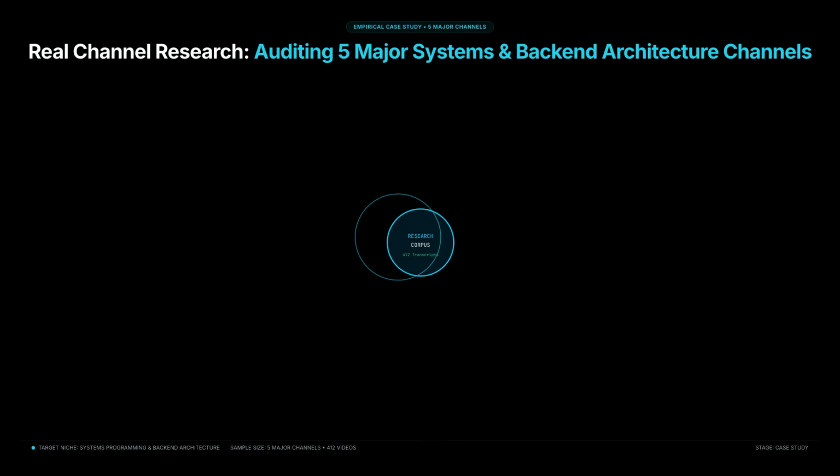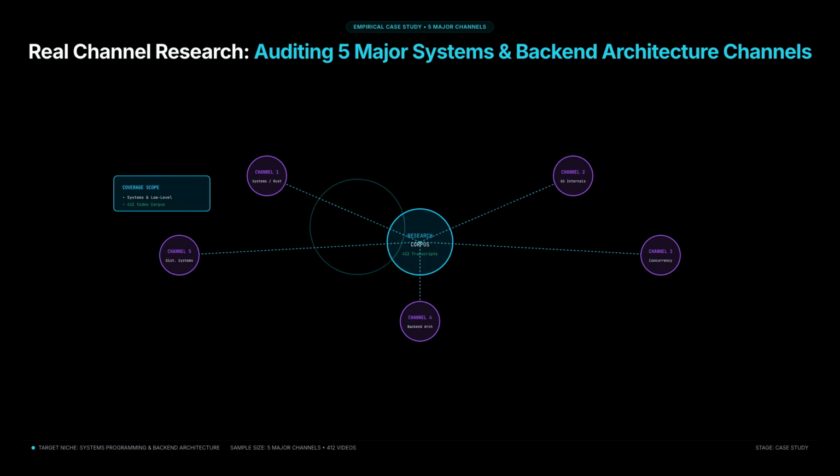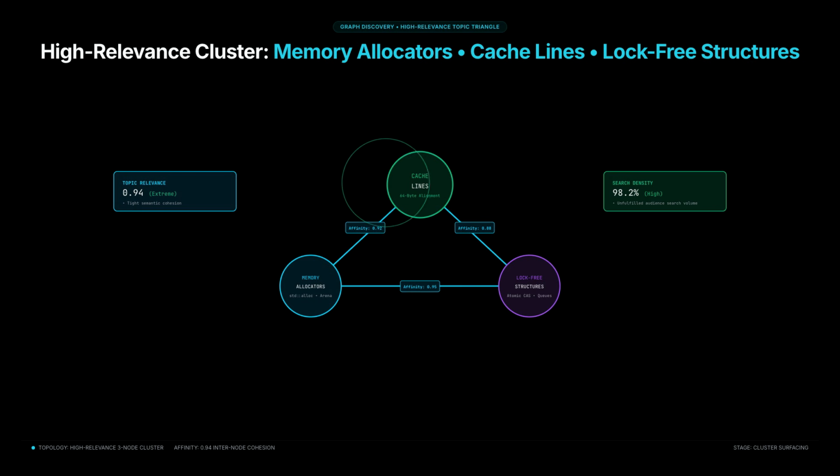Let us look at a real example from my own channel research. I analyzed 5 major channels covering systems programming and backend architecture. The knowledge graph surfaced a high relevance topic cluster connecting memory allocators, cache lines, and log-free data structures.